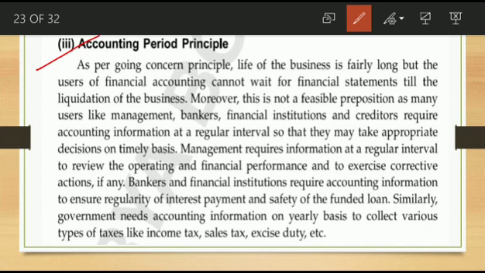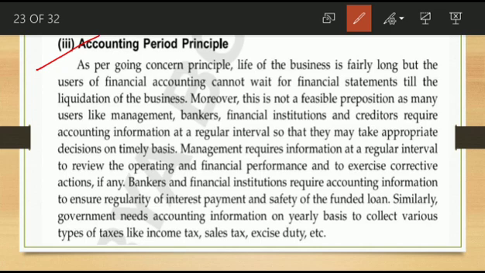Accounting period means, as per the going concern principle, the life of the business is fairly long, but the users of financial accounts cannot wait for the financial statement till the liquidation of the business. Moreover, this is not a feasible proposition, as many users like management, bankers, financial institutions and creditors require accounting information at a regular interval so that they can take appropriate decisions on a timely basis.